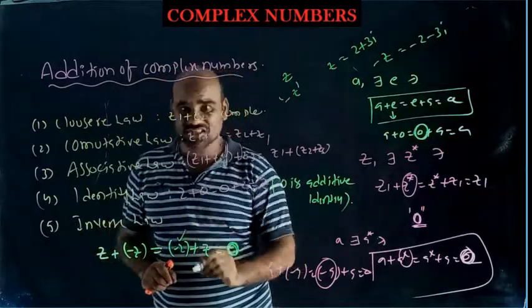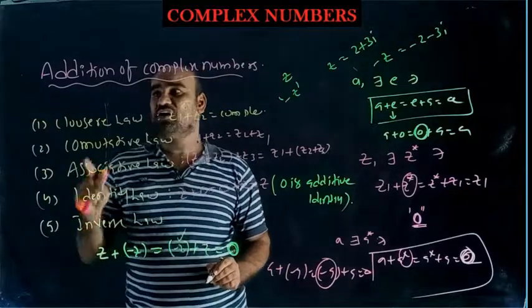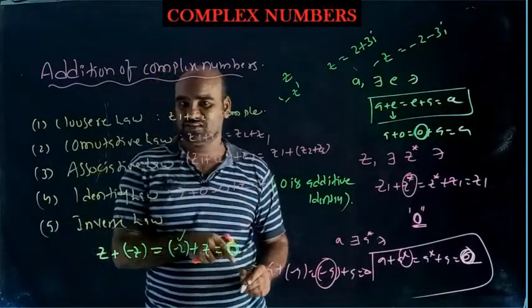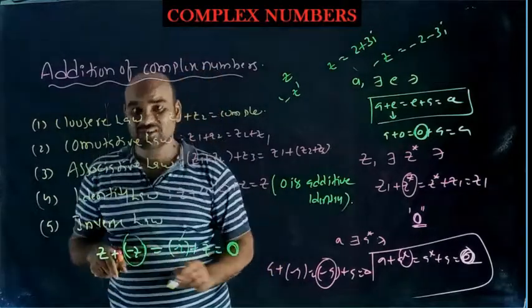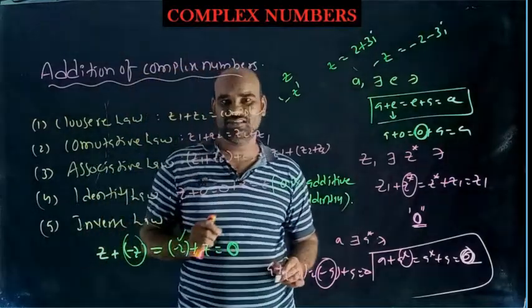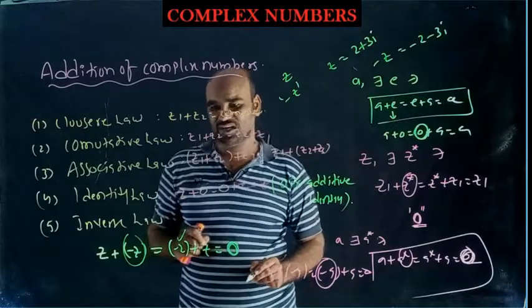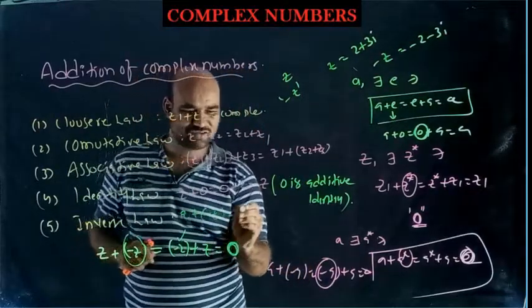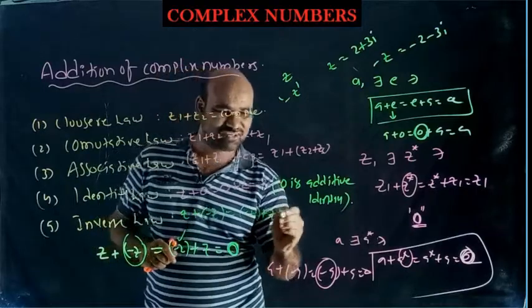This minus Z exists. That's why you can say that complex numbers satisfy the inverse property with respect to addition. So this minus Z is called the additive inverse of Z. So I will write it like this: Z plus (minus Z) equals minus Z plus Z equals 0.